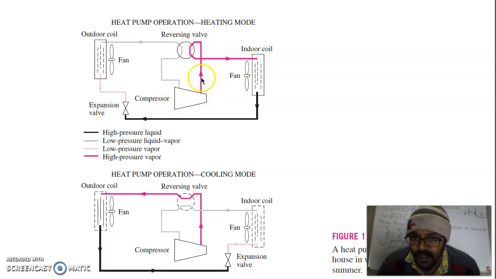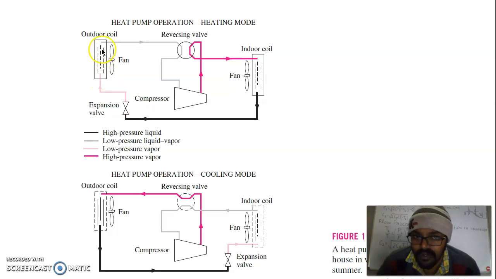After compression the temperature will be very high. So in the indoor coil, heat will be transferred to the indoor unit, means the place which has to be heated. So heat will transfer from the coil to this place and it will get heated. So our purpose of the heat pump is fulfilled. Then the cooled refrigerant will go to the expansion valve, it will expand and it is further cooled.